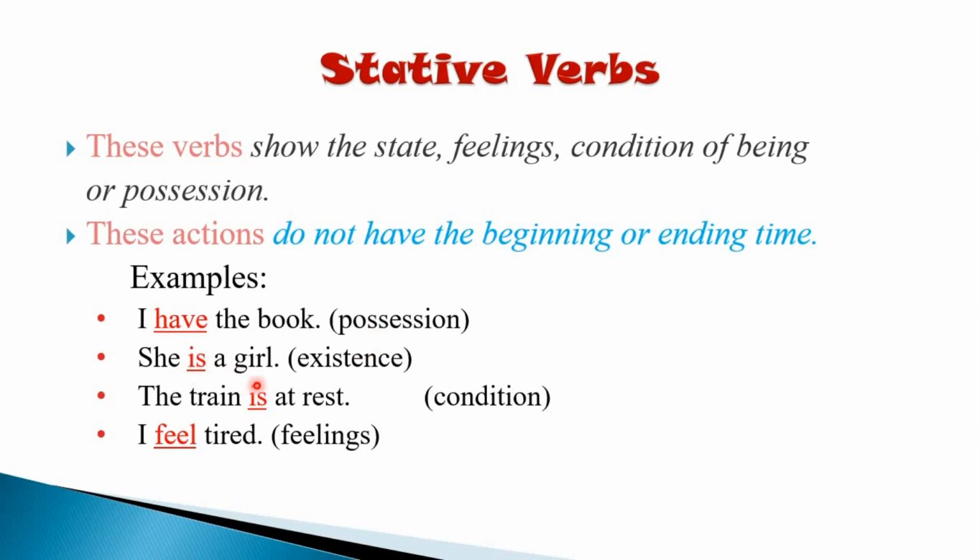She is a girl. Here it shows the state of the girl, the existence, that this particular person exists as a girl. Next, the train is at rest. Here the verb is shows you the condition of the train, whether the train is moving or not. So it shows the condition that the train is at rest. It's not moving.